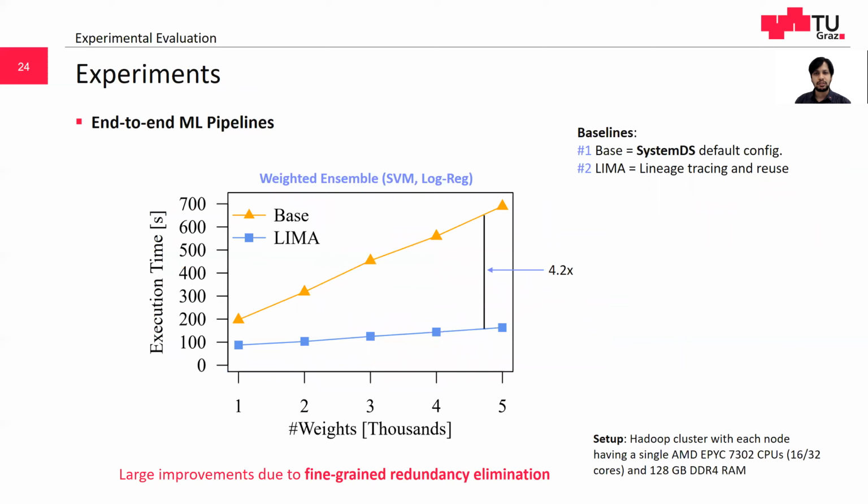For this experiment, we use a weighted ensemble of models. We first train 3 SVM and 3 logistic regression models, and then optimize the ensemble weights via random search. The scope for reuse is limited for iterative SVM and logistic regression training. However, we see a 4.2x improvement due to reused matrix multiplication in the computation of weighted class probabilities.